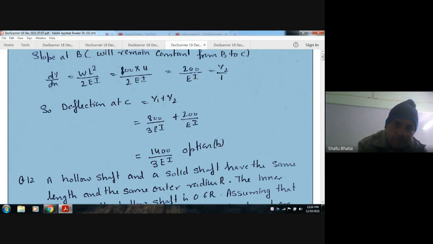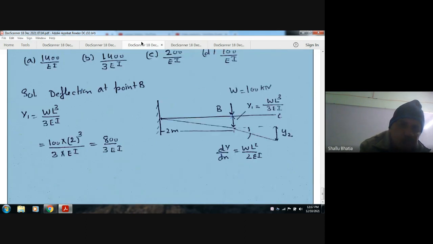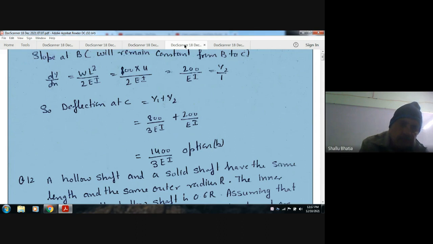So deflection at C is 800 by 3EI plus 200 by EI. So total is 1400 by 3EI. Option B is the right answer. Okay. Option B is the right answer, 1400. Next,